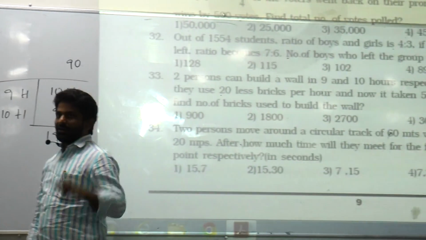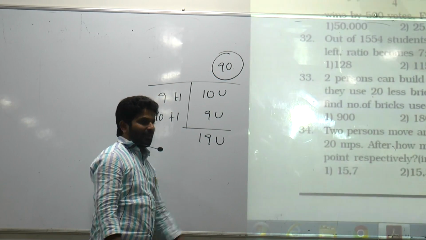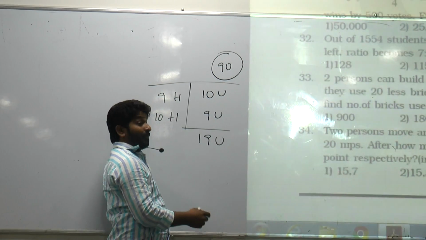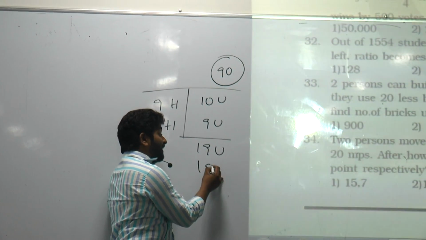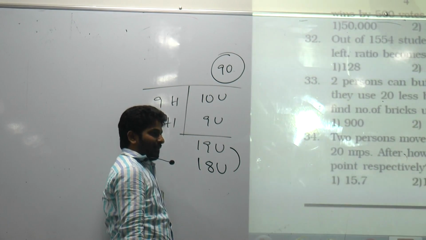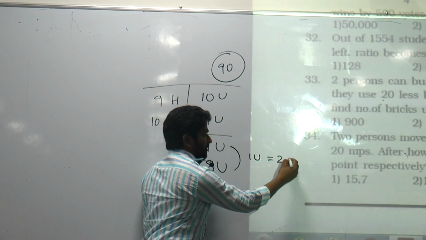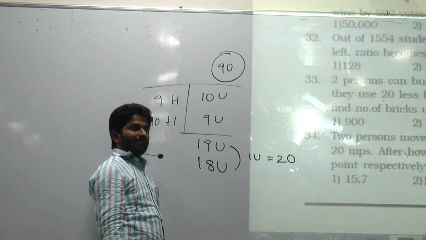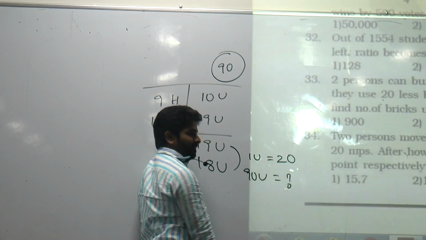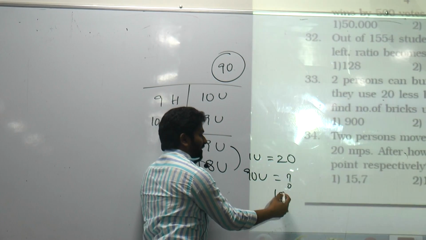Total work in a sense how many units? To complete this 90 units of work, if they are taking 5 hours, per hour they will be completing? Per hour they can complete 18 units. So what is the difference here? With 1 unit difference, if 1 unit is equal to 20 bricks, what is the total work? To complete 90 units, they need how many bricks? 90 times 20, 1800.